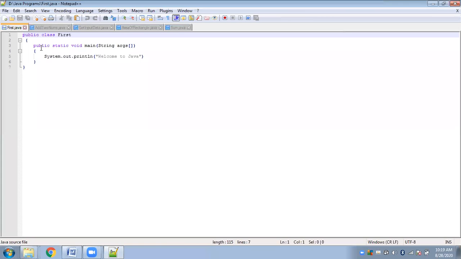Okay, so first you see here I will simply print a message, welcome to Java. Now how is the application to be written to execute this particular message? As I said, Java is fully object oriented, which means Java understands only classes and objects, and all functions must belong to the class. Functions always belong to classes.